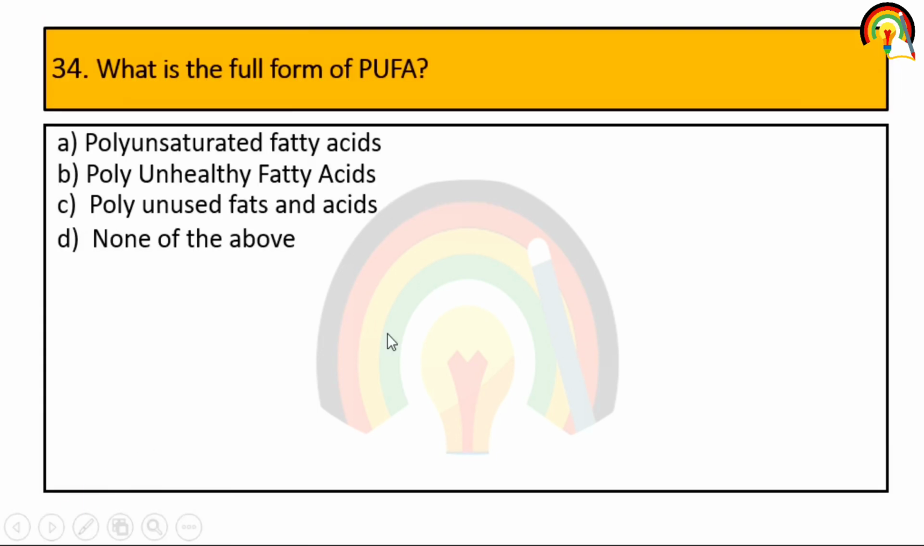Next one. What is the full form of PUFA? PUFA is polyunsaturated fatty acid. Another one is MUFA, that is monounsaturated fatty acid. Right?